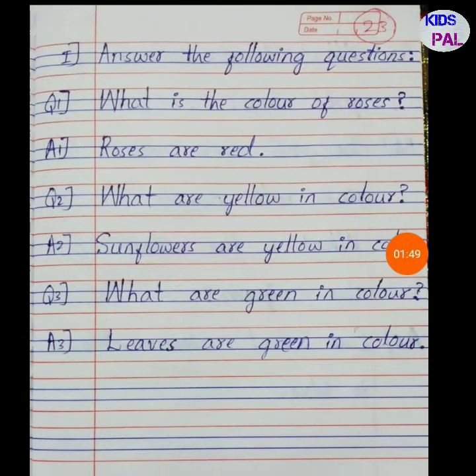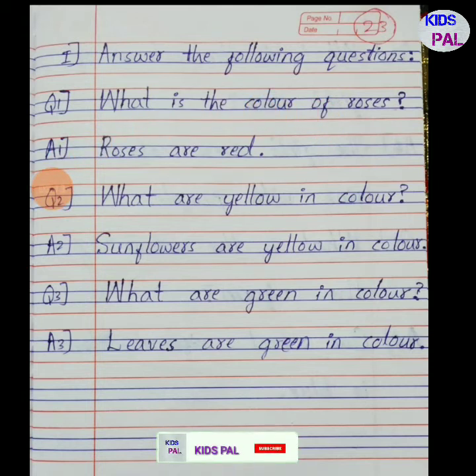In this lesson we have a few exercises. The first one is, answer the following questions. A few questions are given which we have to answer. Question number 1, what is the color of roses? You might have seen roses, no? So what is the color of the roses?